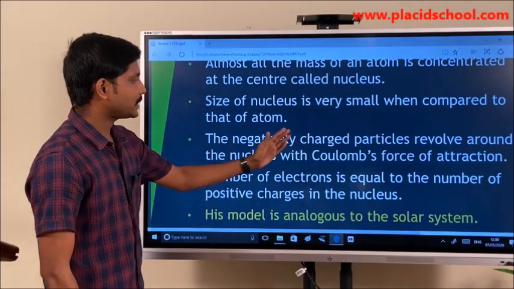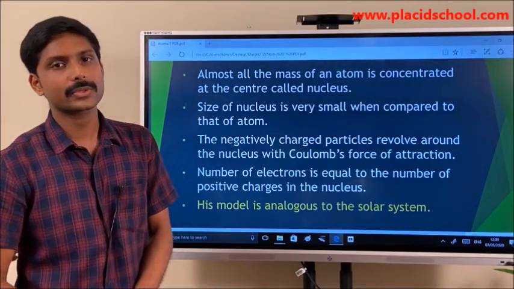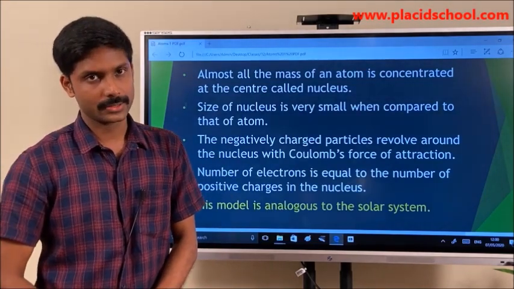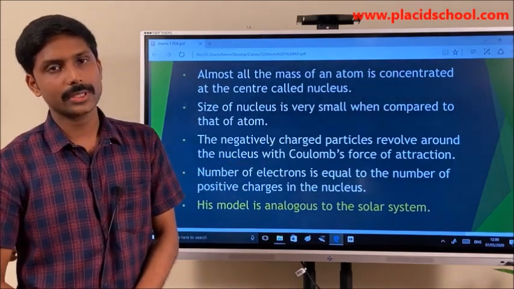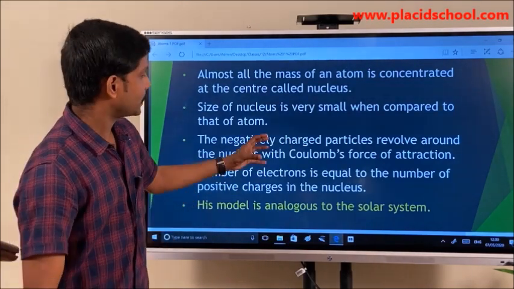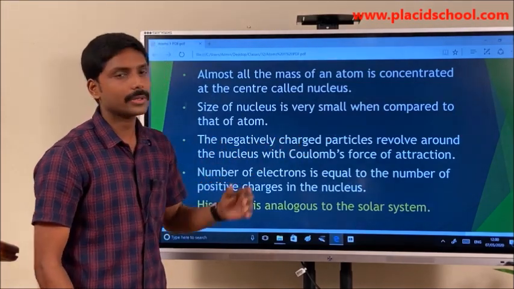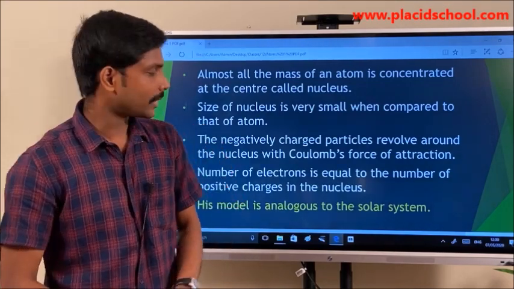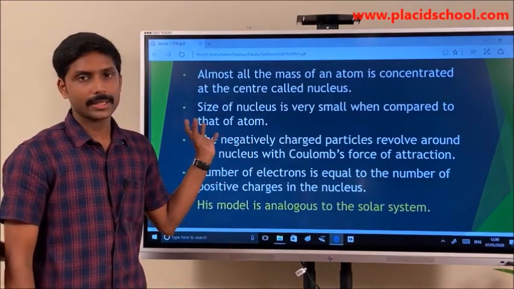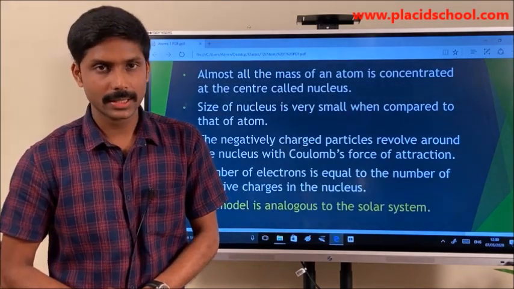Next, the negatively charged particles revolve around the nucleus with Coulomb's force of attraction. This is something similar to the planetary motion or the solar system. Here the negatively charged particles, which are called the electrons, revolve around the nucleus, like the planets revolving around the sun.